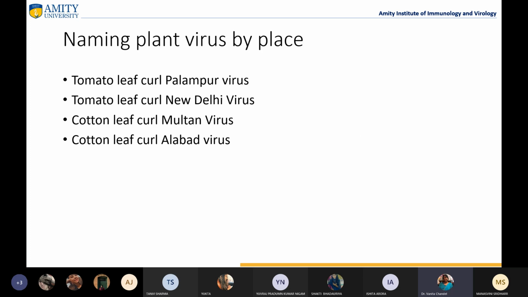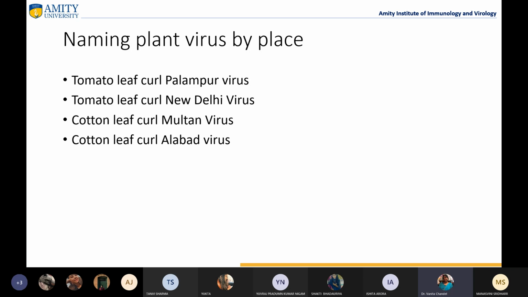Similarly, if we talk about the naming by place, like I told you earlier, tomato leaf curl Palampur virus. So this was named, tomato leaf curl virus has been already identified from many parts in India also, like tomato leaf curl New Delhi virus is another strain. So why was the tomato leaf curl Palampur virus named?